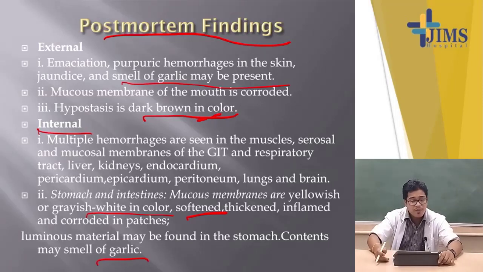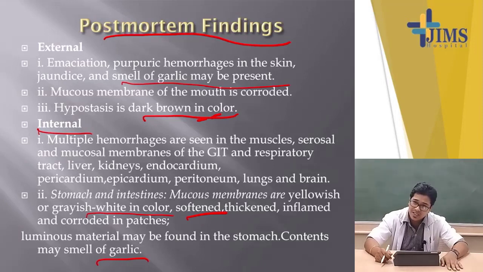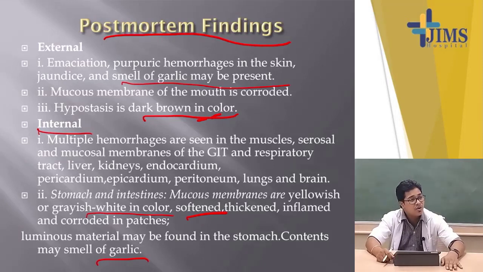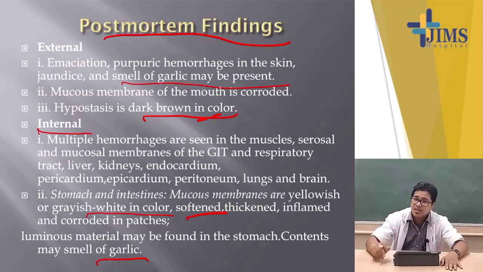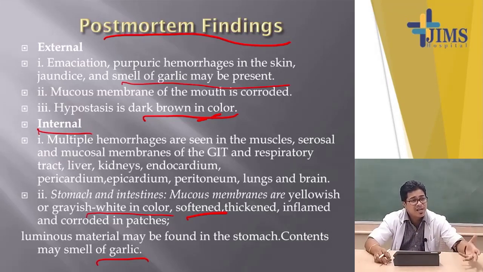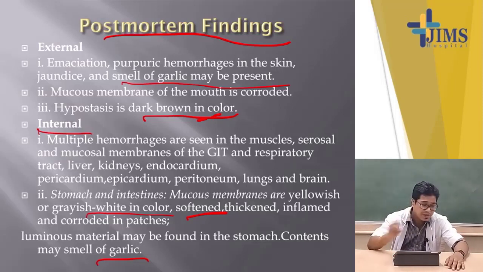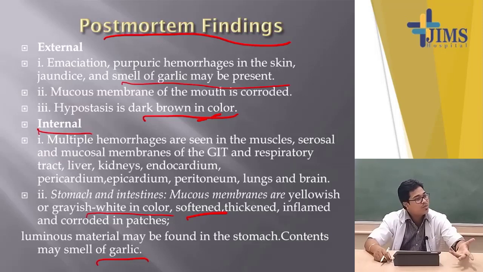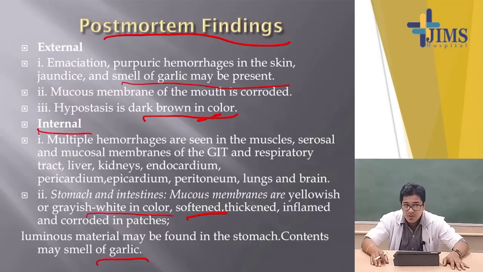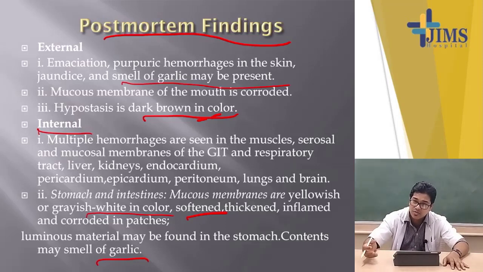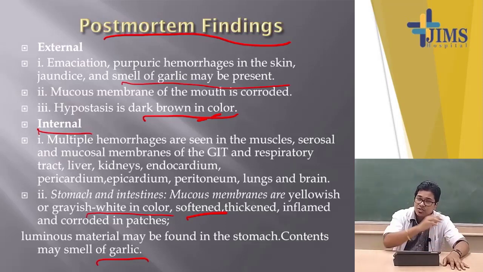garlic odor. So, it is confirmed that if a patient comes to the emergency with a history of burn injuries over the body surface, a garlic smell coming from the mouth, and multiple petechial hemorrhagic spots over the body, the probable diagnosis is phosphorus poisoning, because these are the cardinal features: the garlic odor and intense chemical burn injuries. In organophosphorus poisoning, the garlic odor or kerosene-like smell may be present, but burn injuries will not be present.